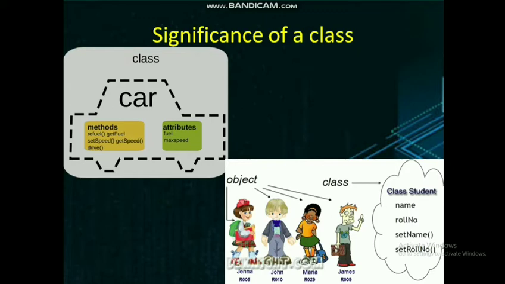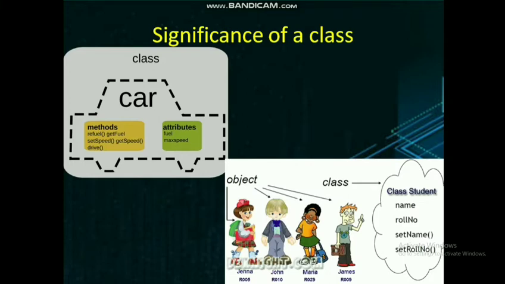I know that you know what is a class and what is its significance, but still let us see in detail. So as you all know, class is a blueprint or a template that describes the details of an object. And we can also say that class is simply a representation of similar types of objects.